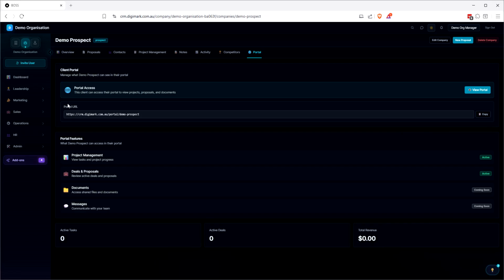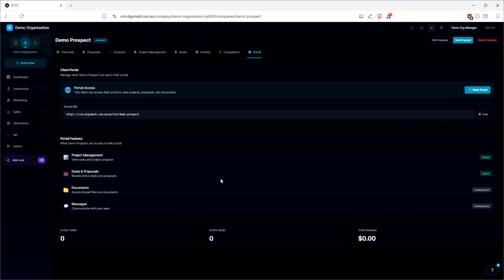And then we've got our portal. So here is the link. We can go straight to view, and eventually when we connect emails up to this, we will be able to send off emails with this in here, which will have AI to do a lot of the heavy lifting of what it is to write to your client, so that each of them receives a nice message that is tailored to them specifically. So we've got portal features in here as well.